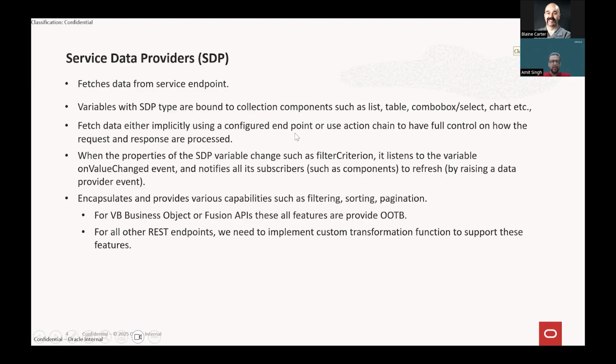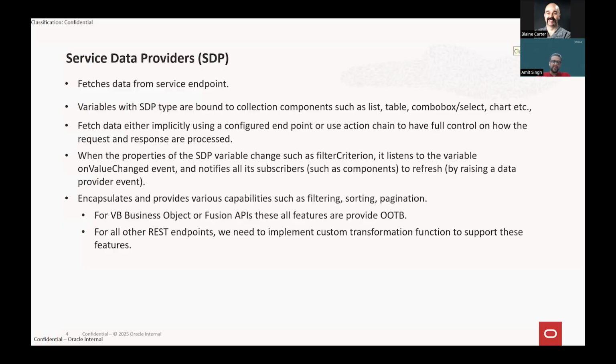Also, in SDP we have multiple properties. In the next slide, we'll see the list of some of the important properties available in SDP, and I'll try to discuss some of them in detail.